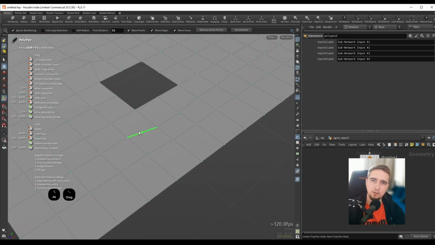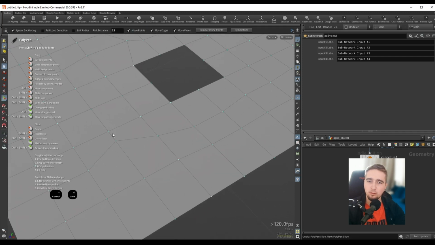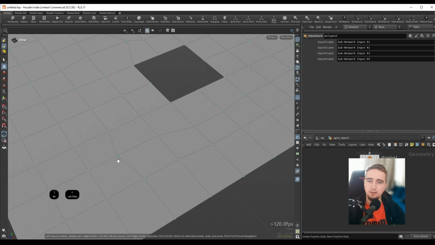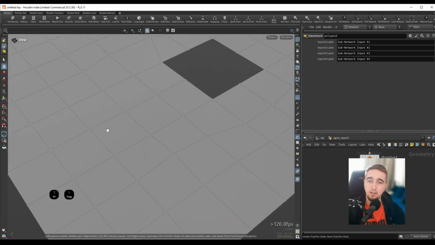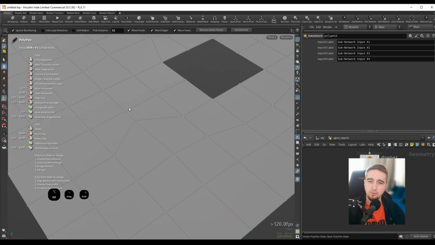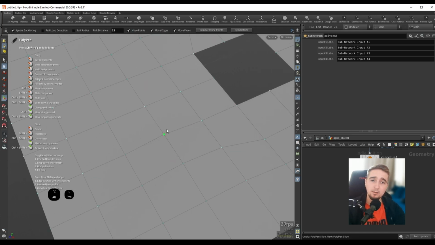And if I use the control shift modifier on one point, we can slide the point on edges. If I just want to move the point around, I will hold down just control and click drag my point around. And if I want to slide on the surface, I will just hold down shift and this will slide it on the surface. Also something really cool, I don't know if this is mentioned here, but if I hold down shift and slide a point, if I go near another point, we can see that it will snap to this point and it will fuse it with that point.